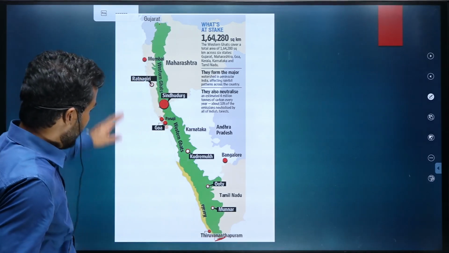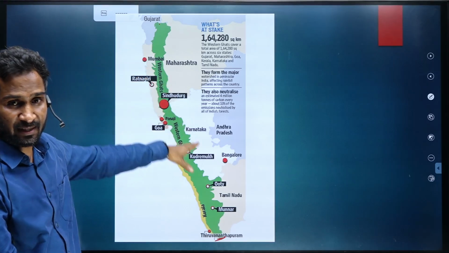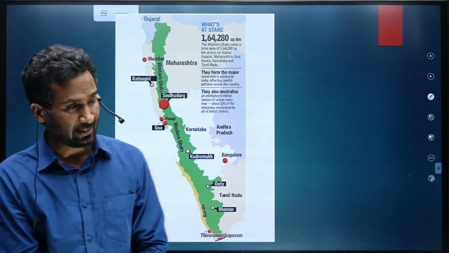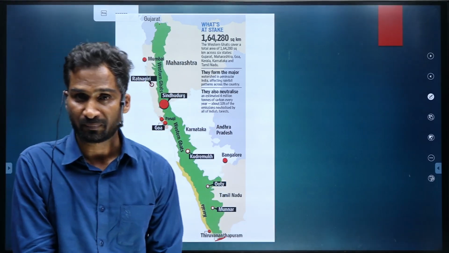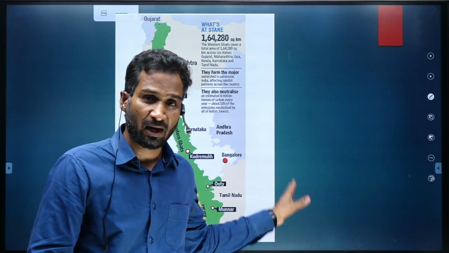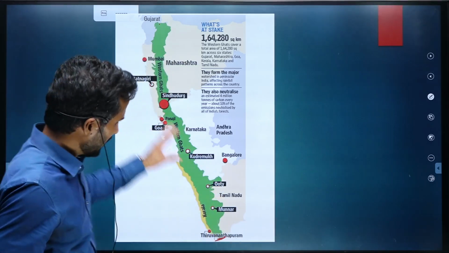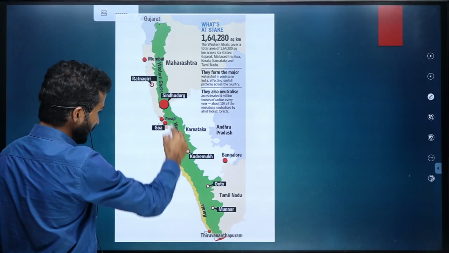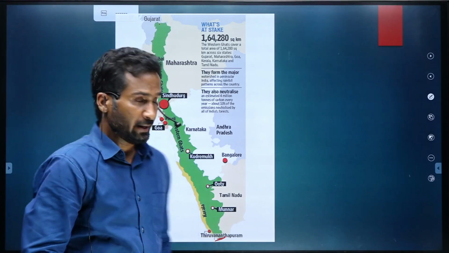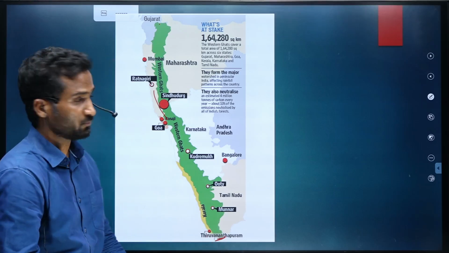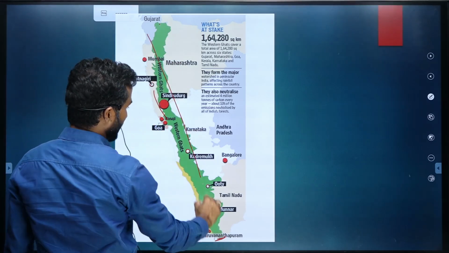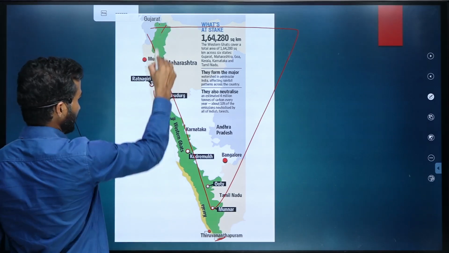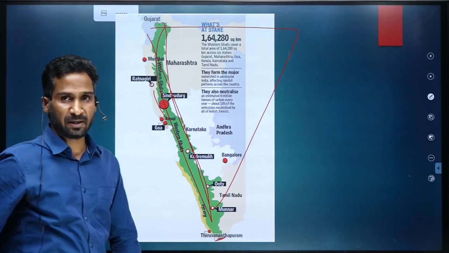Okay, so it extends from Gujarat, then enters into Maharashtra, again obviously on the western side only, and then enters into Goa, then Karnataka, then Tamil Nadu and Kerala. So this passes through a number of states. Obviously, it is oriented broadly north to south. It forms the western margin of the peninsular India. If you remember, I told you peninsular India is somewhat triangular shape. So it is forming the western margin of that peninsular India.